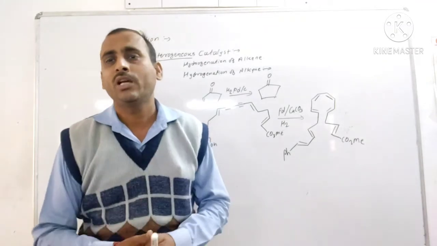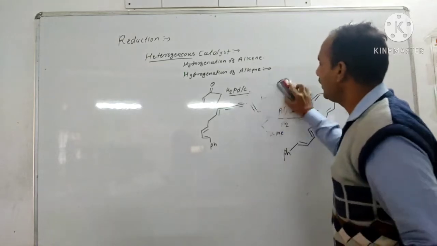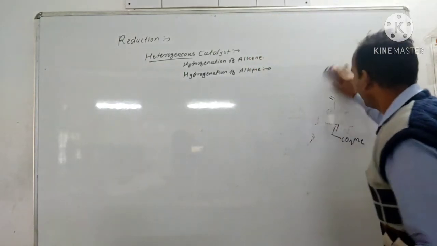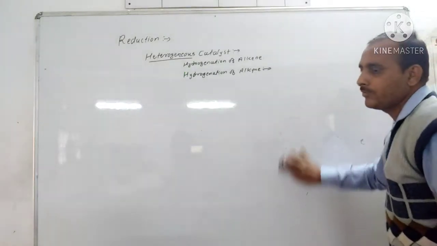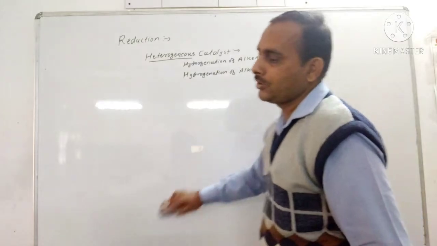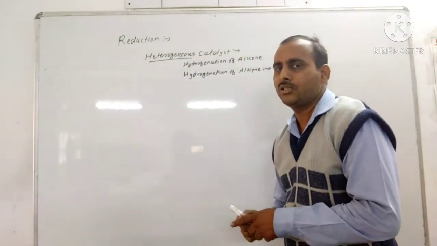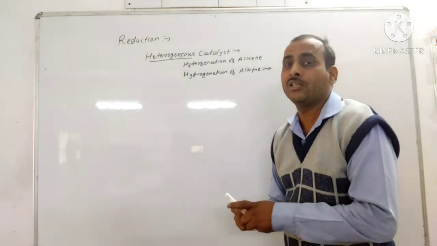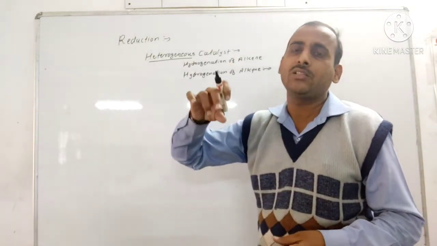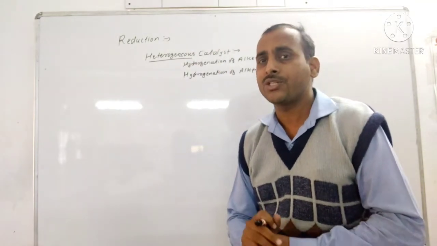Now next point, haptophilicity. Now in haptophilicity, if there is a functional group present on the adjacent position or allylic position of the double bond, then the hydrogenation occurs from the same side of the functional group.